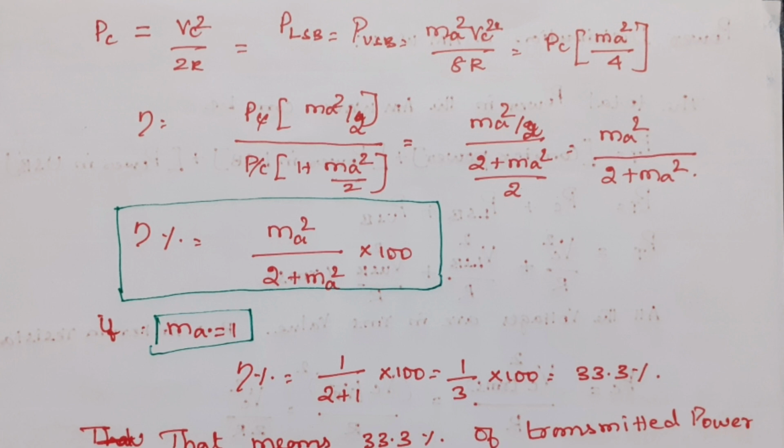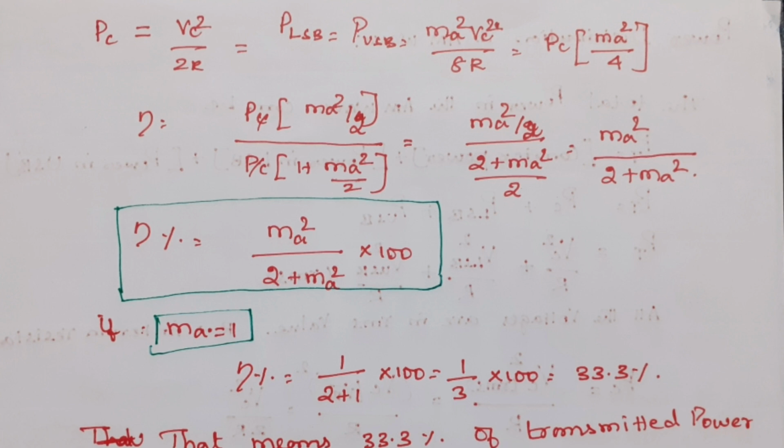We know the value of P_C and the values of P_LSB and P_USB. Substituting these values, finally we find the efficiency. The efficiency of an AM is m_a squared divided by (2 plus m_a squared) into 100. Here m_a is the modulation index of an AM.